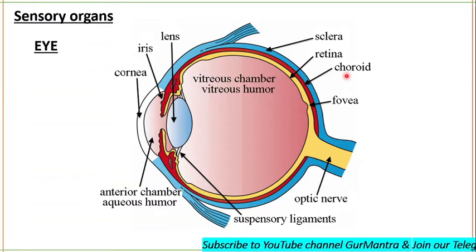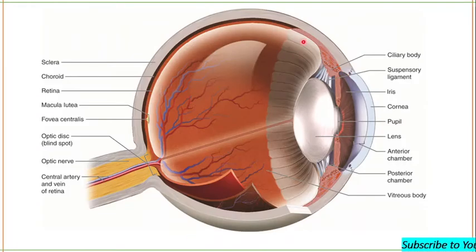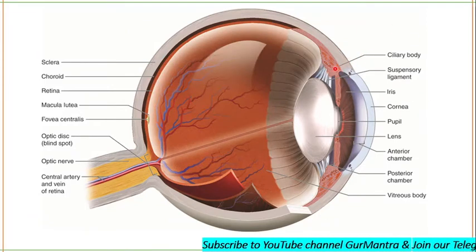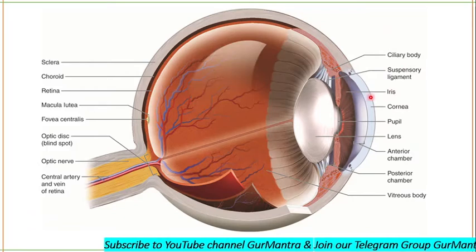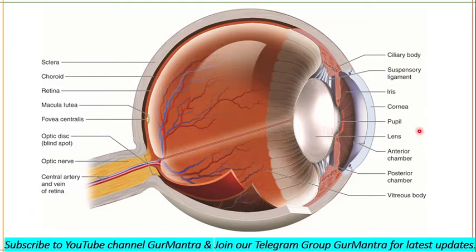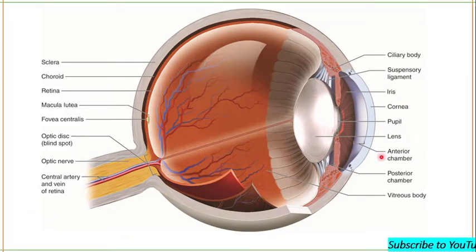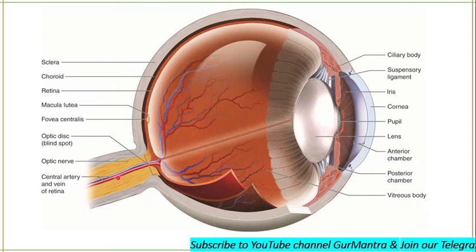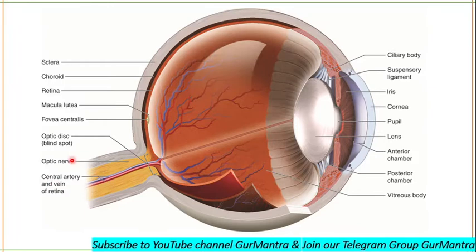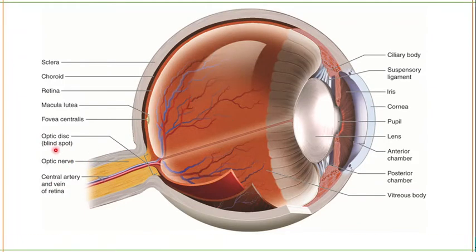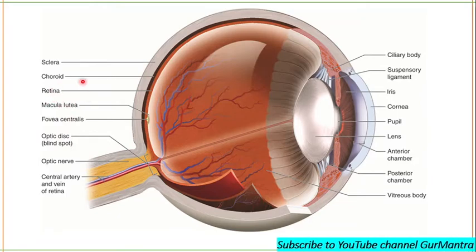I'll show you a detailed structure. As you can see here, there is the ciliary body, the suspensory ligament, iris, and cornea. Then there is the pupil, lens, anterior chamber, posterior chamber of the eye, and vitreous body. Then the central artery and vein, optic nerve, optic disc, which is also known as the blind spot, fovea centralis, macula lutea, retina, choroid, and sclera.